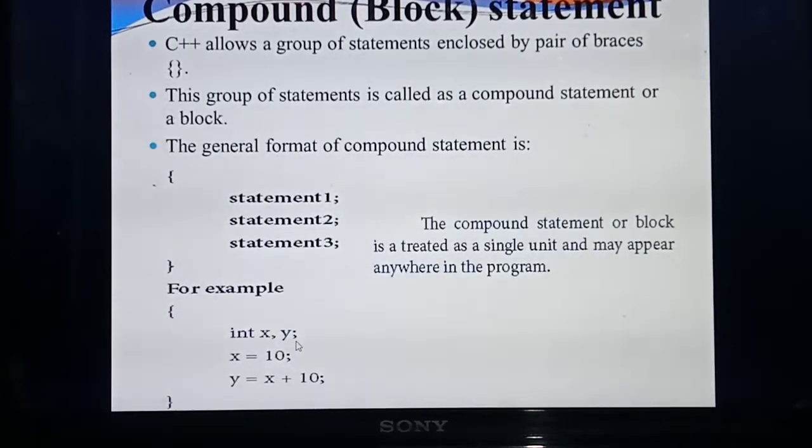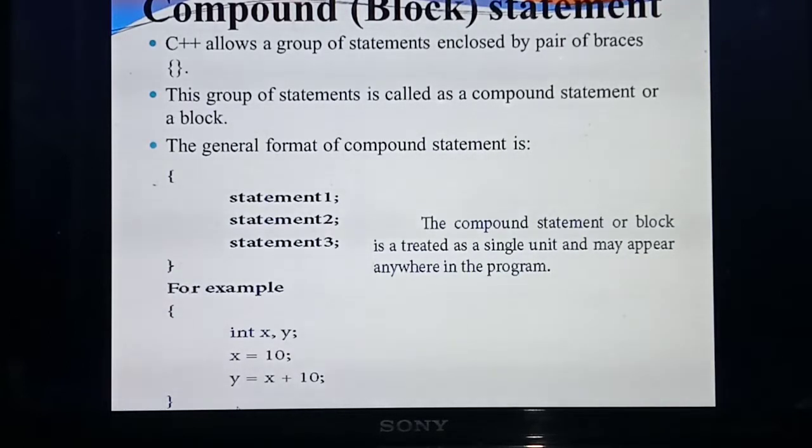int x, y inside the open brace and close brace. See, inside the braces they have given int x, y. Two variables they are declaring. What are the variables? x and y. Next, two values. One value they have given, x equal to 10. Then y equal to x plus 10. So these three lines we are calling statements or block of code. These three lines are enclosed within open brace and close brace.